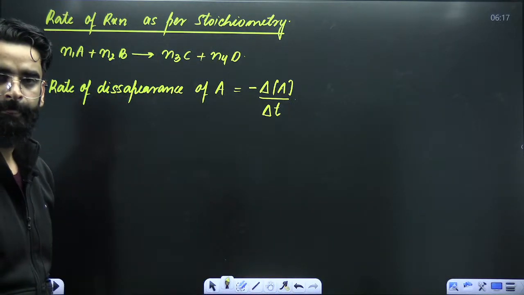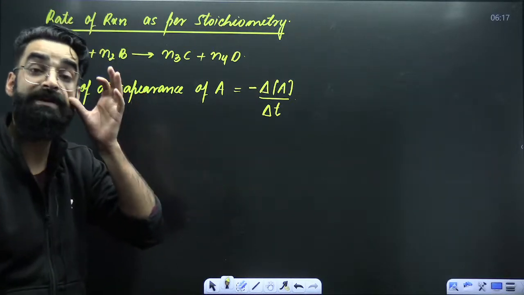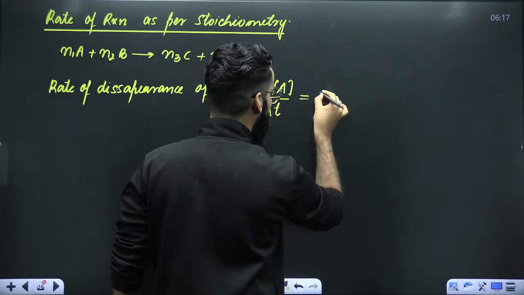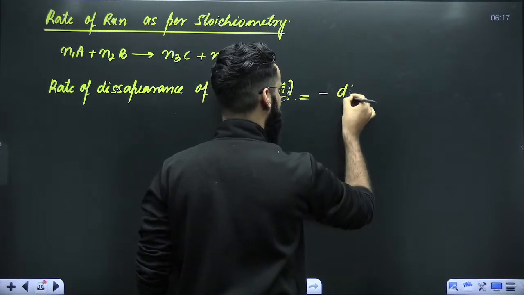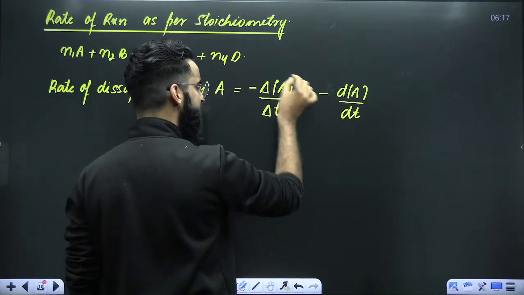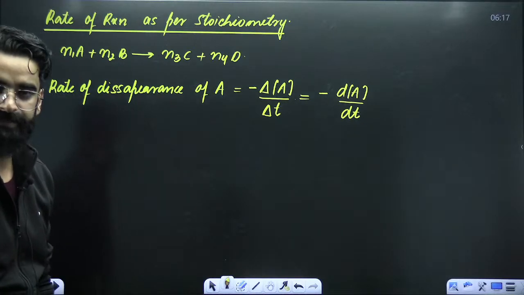This is something which I call the average rate of disappearance of A. If you want to write it in the instantaneous form, you can write it as minus d[A] divided by dt. This particular term represents average. This particular term represents instantaneous. That is the difference, nothing else.